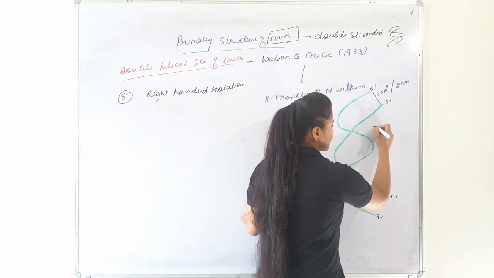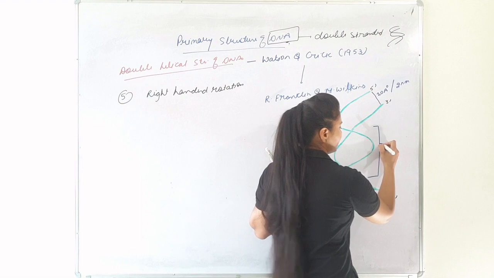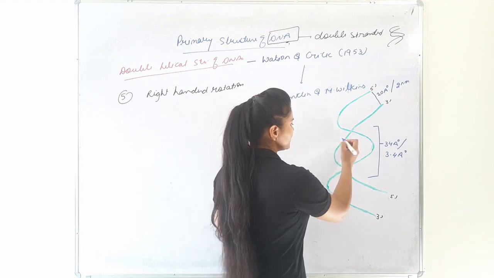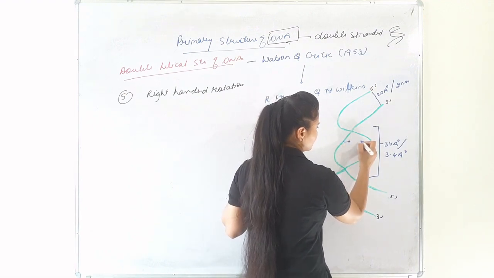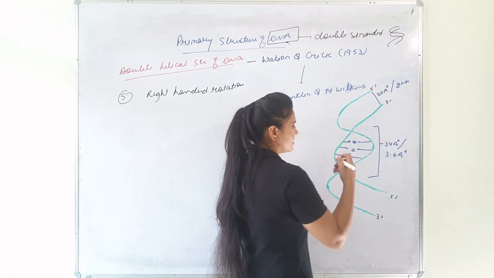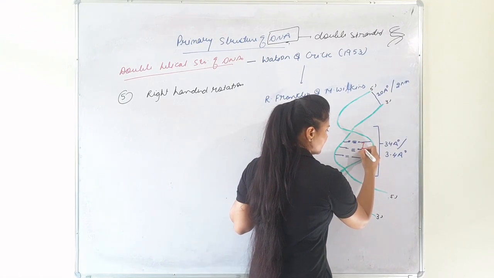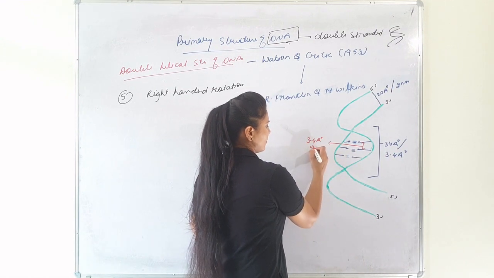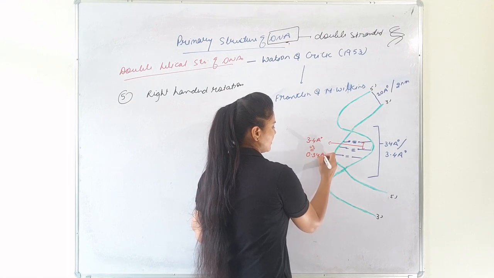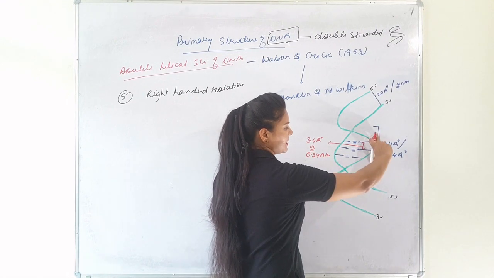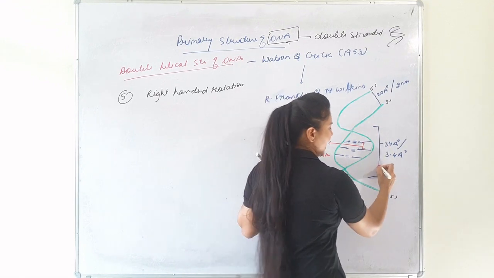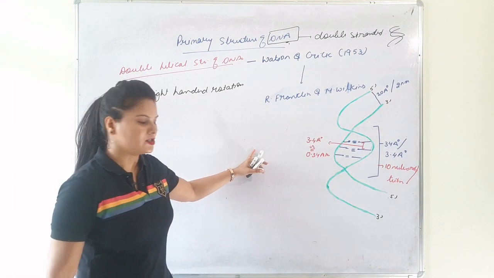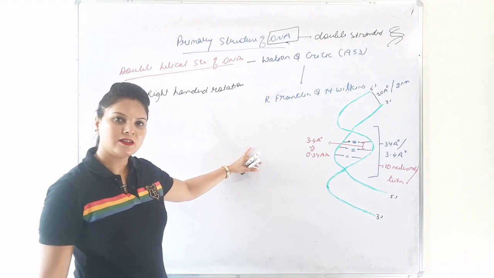Next, one complete helix turn is 34 angstrom, and suppose these are the nitrogenous bases. According to the Watson and Crick model, the distance between the two nitrogenous bases is 3.4 angstrom or 0.34 nanometers, and this complete helix has 10 nucleotides per turn. These are the dimensions of the DNA double helical structure.